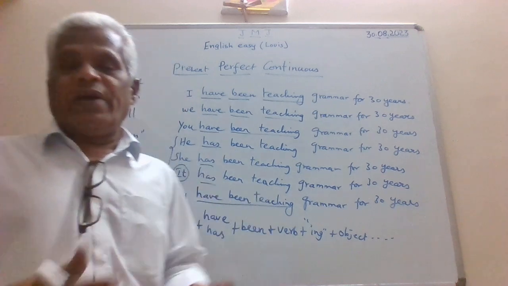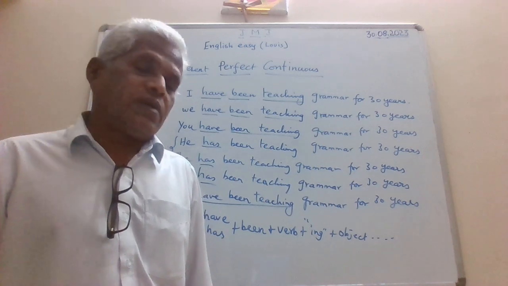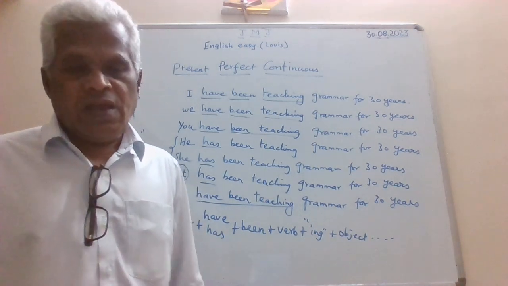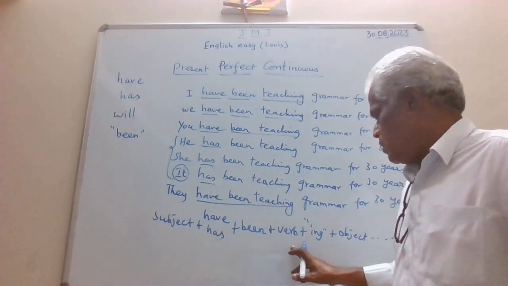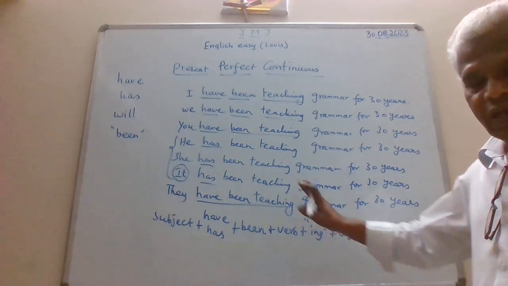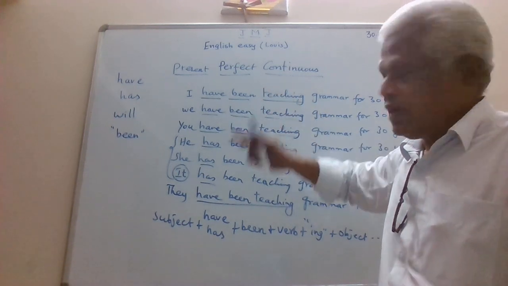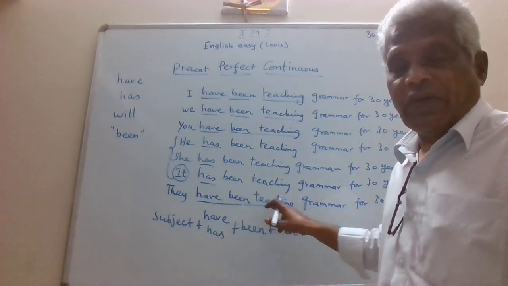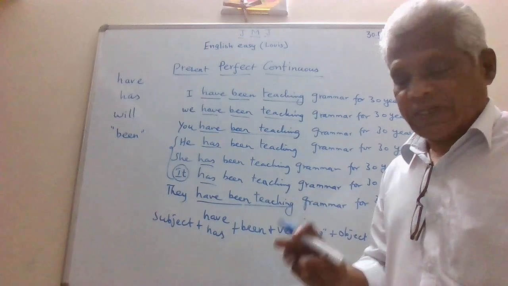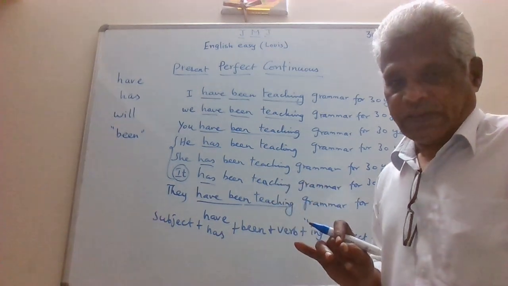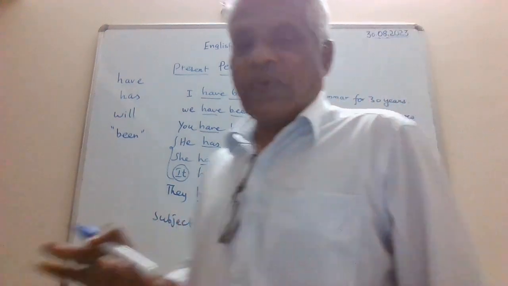After writing all the tenses, we will come back to the circumstances: under which circumstances all these perfect continuous tenses are used. Now, let me make it very clear to you. Subject, have, has, been, verb plus ing, and then object and then the rest. Clear? Very simple. See, present perfect continuous tense. Have stands for perfect, been stands for be verb, teaching stands for the continuous. So it has got all the tenses: present, perfect, continuous. So three tenses combined together. Okay? So you are all very smart. You can easily understand now.